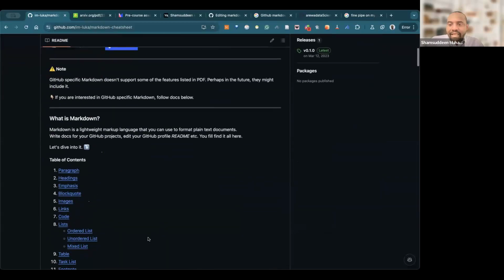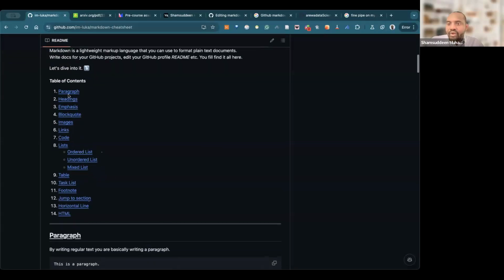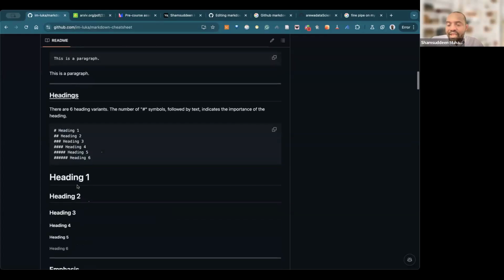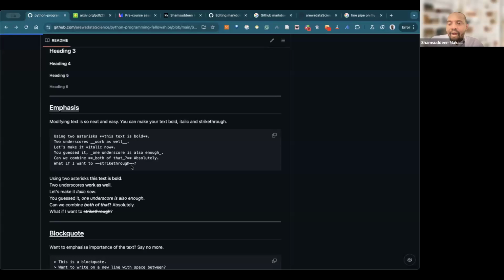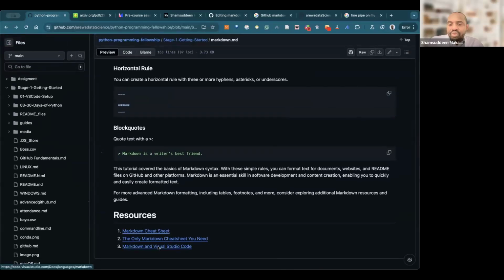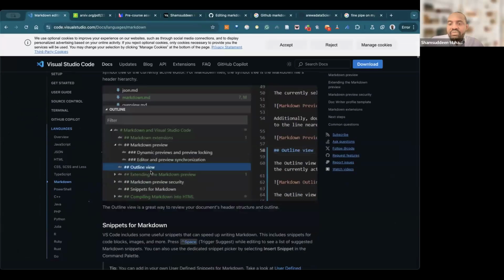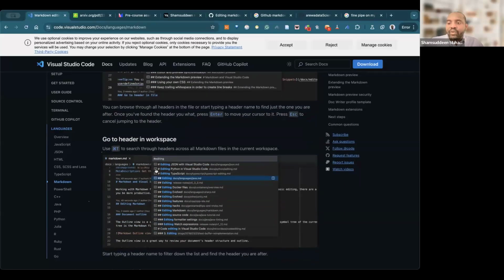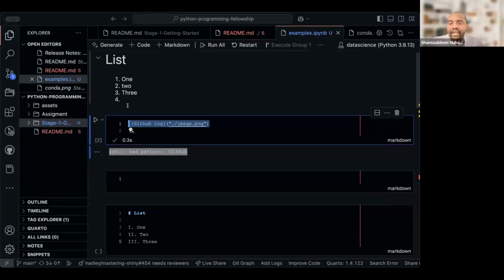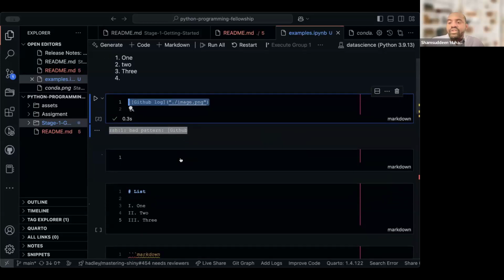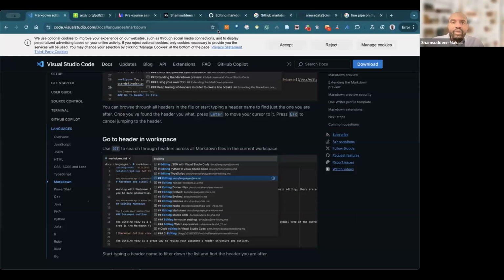This is something you can click and also learn many other things: how you can write paragraphs, headings, code blocks, links, lists, many things I explain here. The next one is Markdown in Visual Studio Code. How can you use Markdown in Visual Studio Code? This is something that we'll do tomorrow, but I started giving you an example. We can use Markdown here in Visual Studio, but don't worry about that. We'll discuss that more.